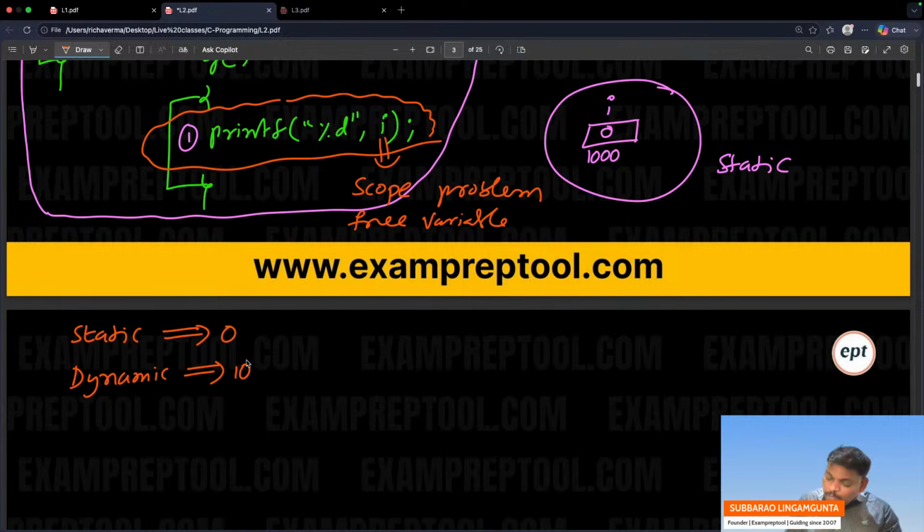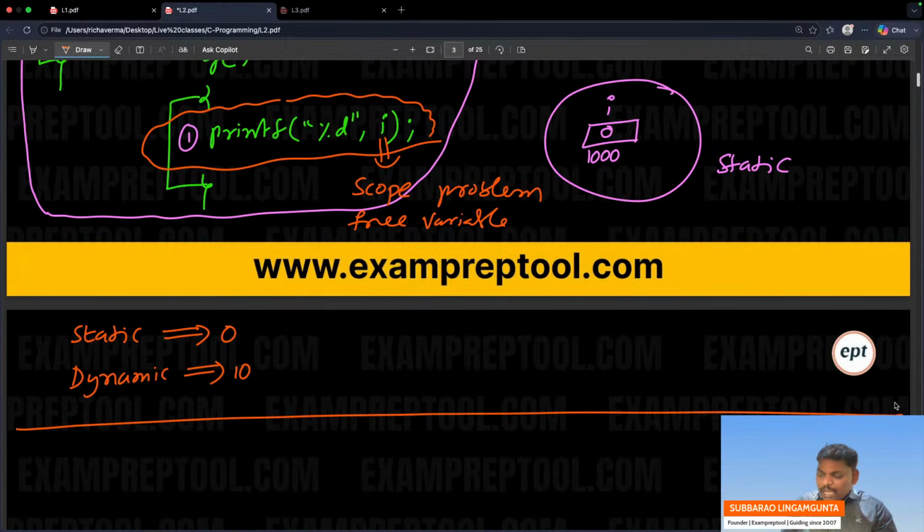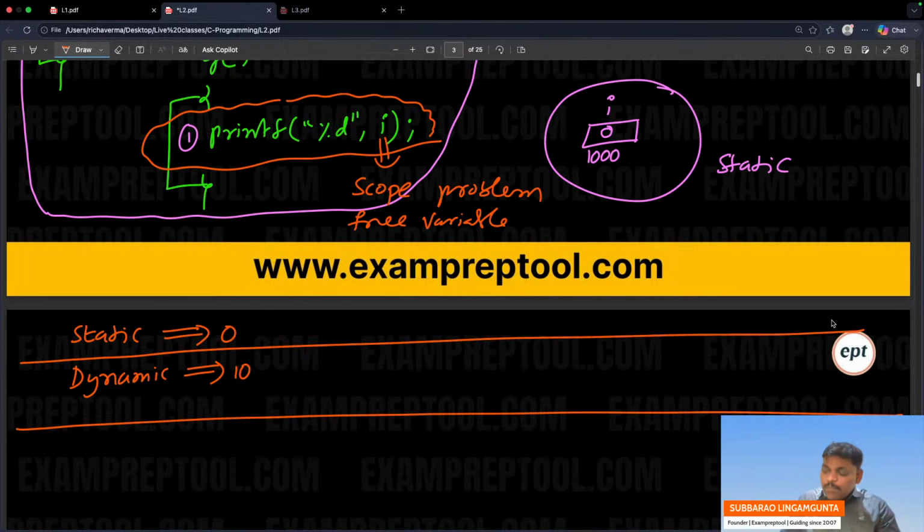Remember, one programming language cannot follow both. Different programming languages, different models. Some programming languages solve this problem using static scoping, and some solve it using dynamic scoping. The C language follows static scoping. Some languages follow dynamic scoping.